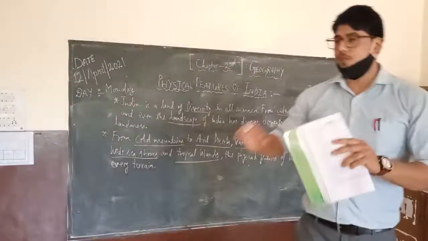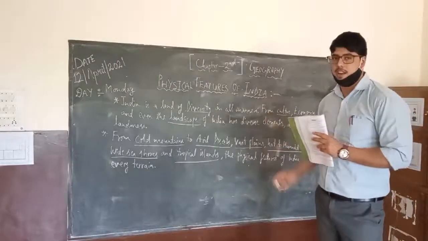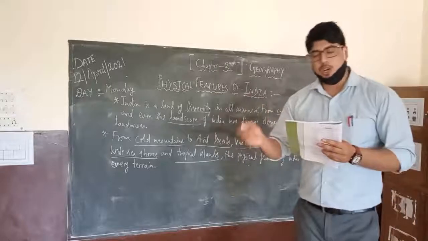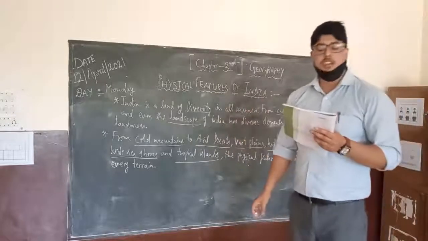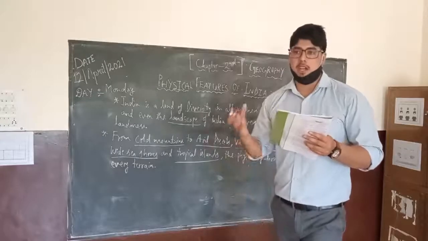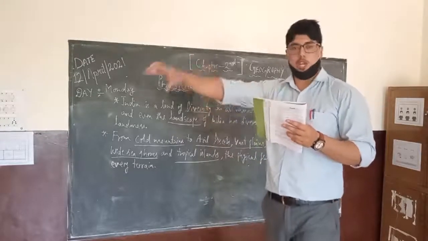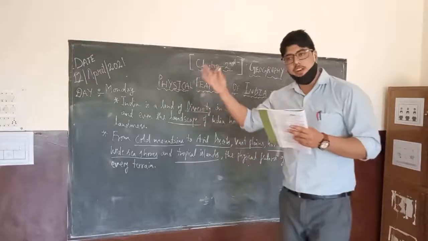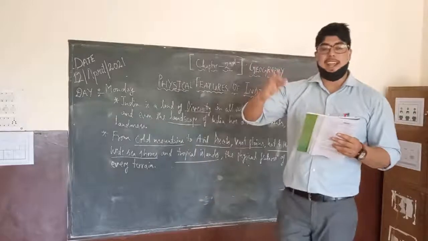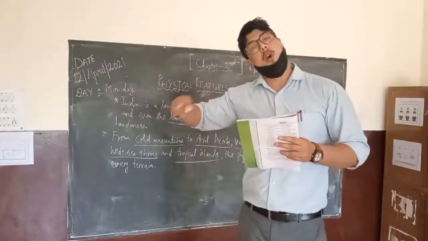If you talk about the Indian subcontinent or India as a country, in India you will find every type of terrain. What is the meaning of terrain? You have to remember: a stretch of land, especially with regard to its physical features. A particular type of physical feature is found in various locations of India. Like in the northern region, we see a long stretch of the Himalayas. Then we see the Deccan Plateau in the southern part. We see the long coastal lines. We see the northern plains.